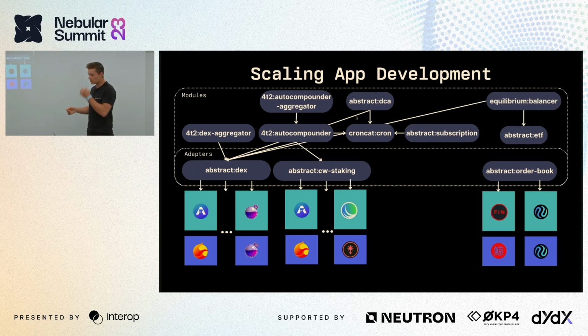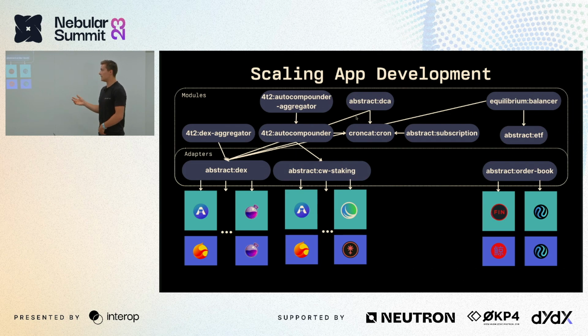And so with Abstract, we're trying to scale application development. And so we provide a strongly opinionated framework for building applications in a more modular manner, so that each of these modules can fit together. Each team can focus on their core business logic, not worry about the integrations, which could be built by other teams. And what we'd really like to see in the future is that Wynd will take care of their own Wynd adapter that fits into the DEX. Same with Astroport, Osmosis, whatsoever.